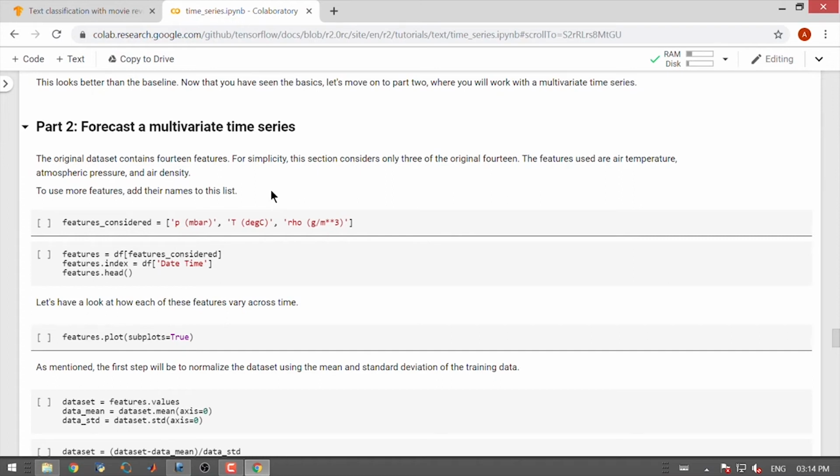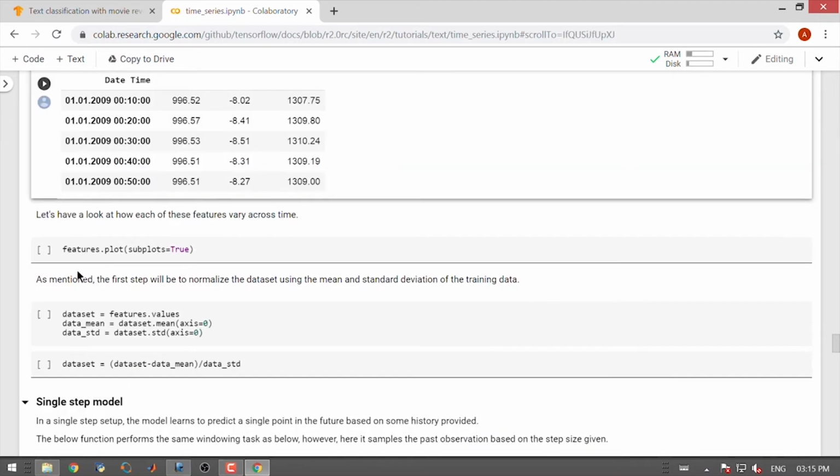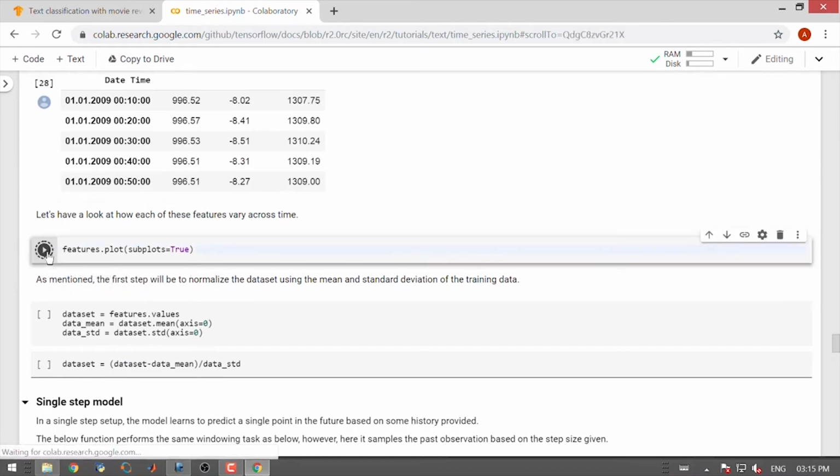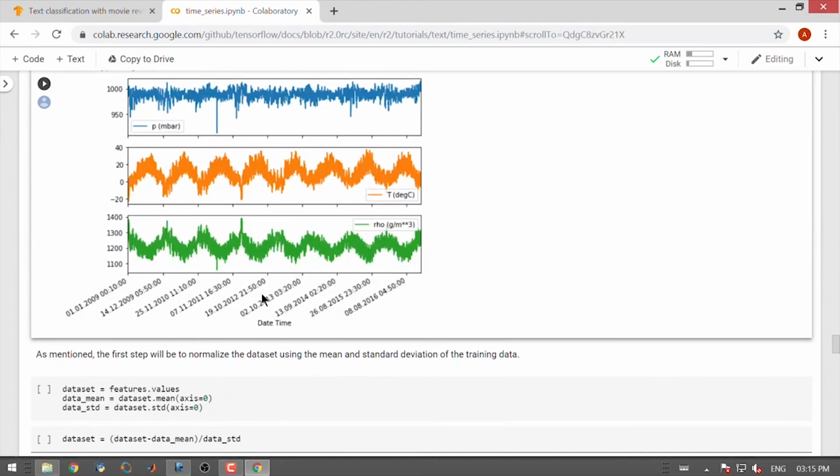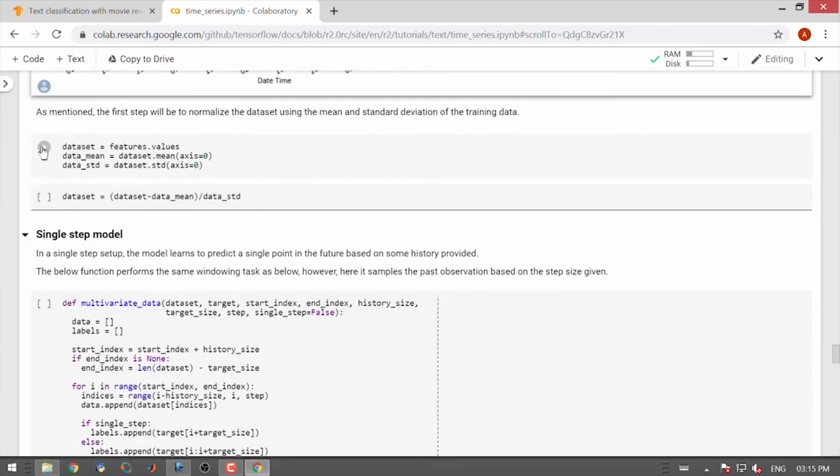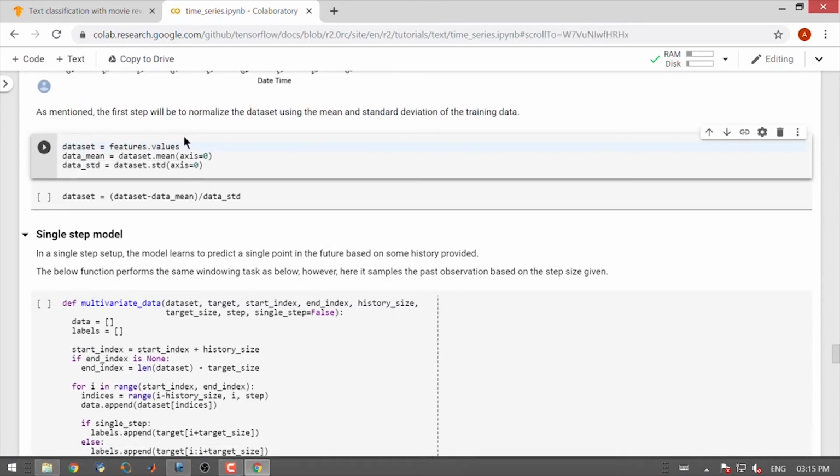These features are air temperature, atmospheric pressure, and air density. Let us look at how each of these features varies across time. So, you can see that these features are on different scales, and they have different variability across time. Let us normalize the data using mean and standard deviation.